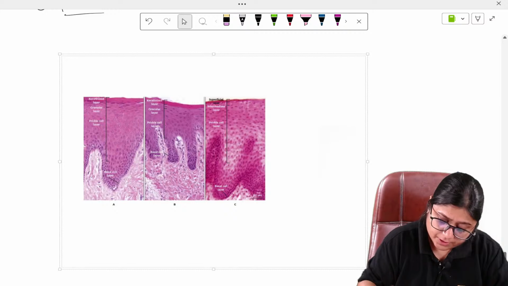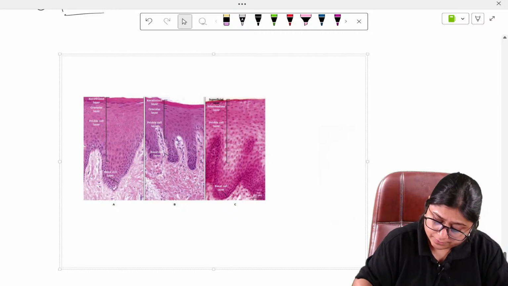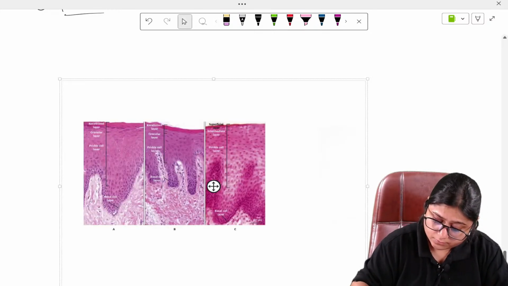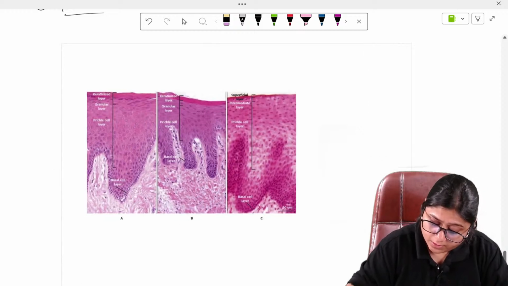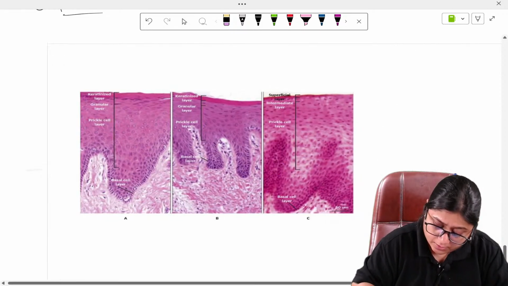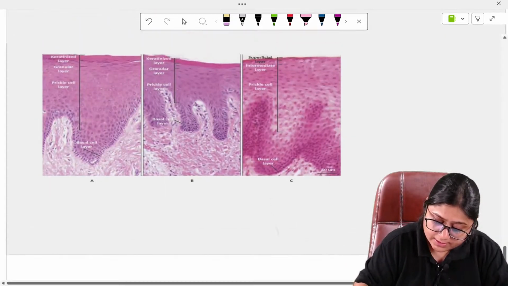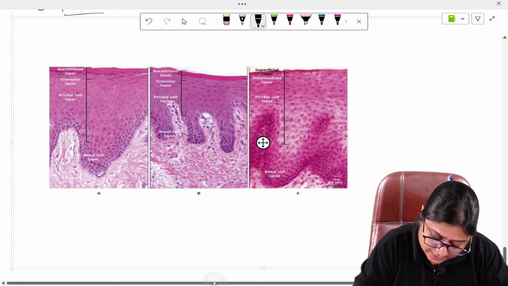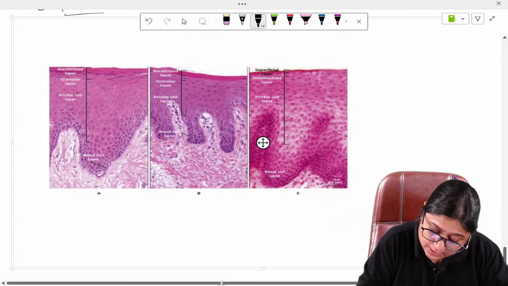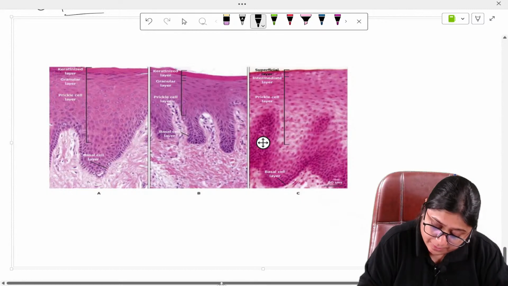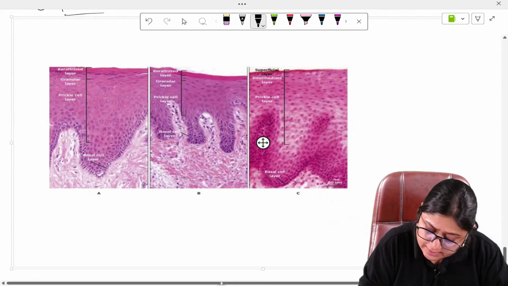Here in this picture, this is a stained section of the oral epithelium, and you can see the outer oral epithelium, and here is the connective tissue.